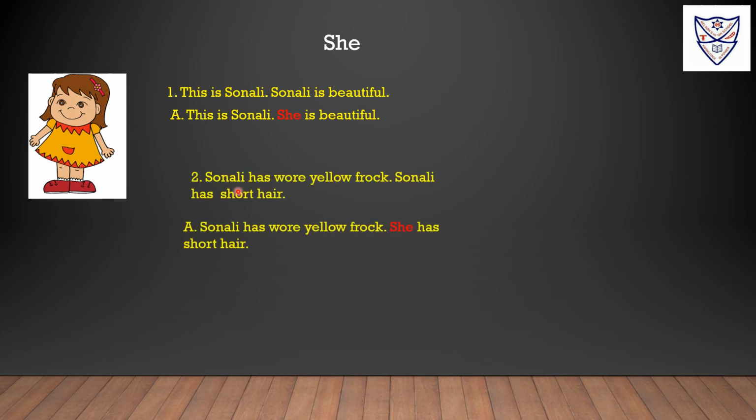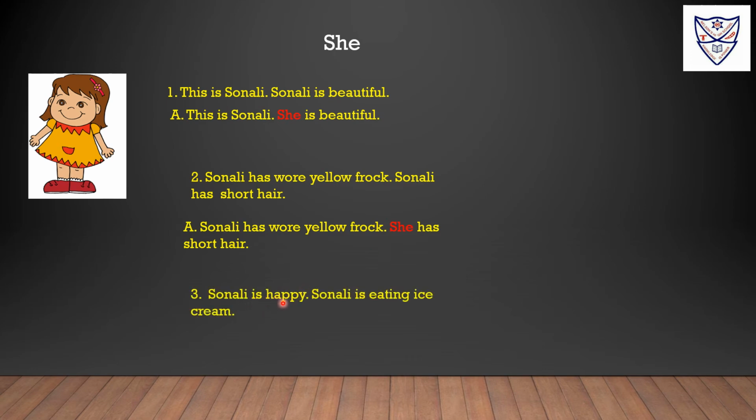Sonali wore a yellow frock. Sonali has short hair. Here Sonali is on the subject place. Sonali wore a yellow frock. She has short hair. So instead of writing Sonali, we are using the pronoun she.